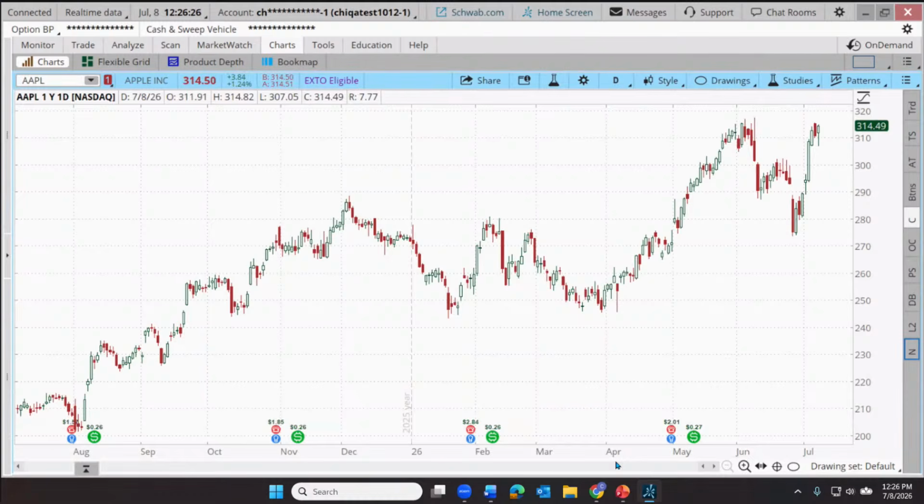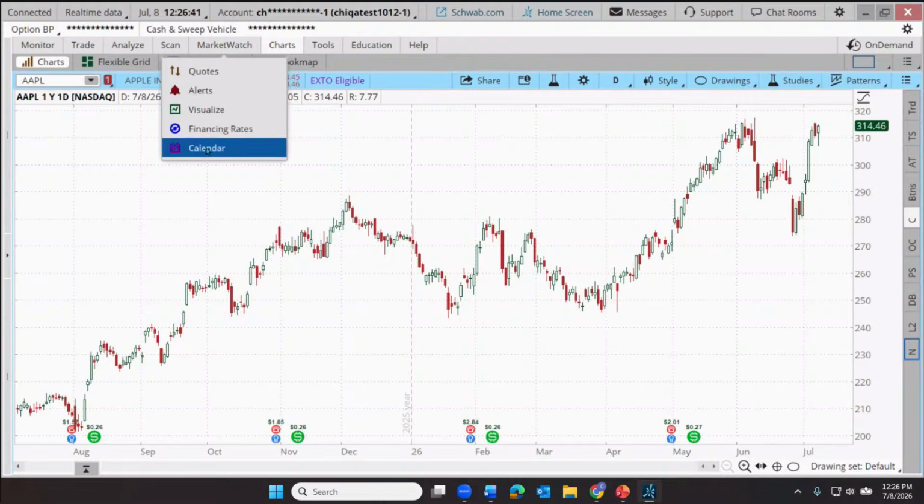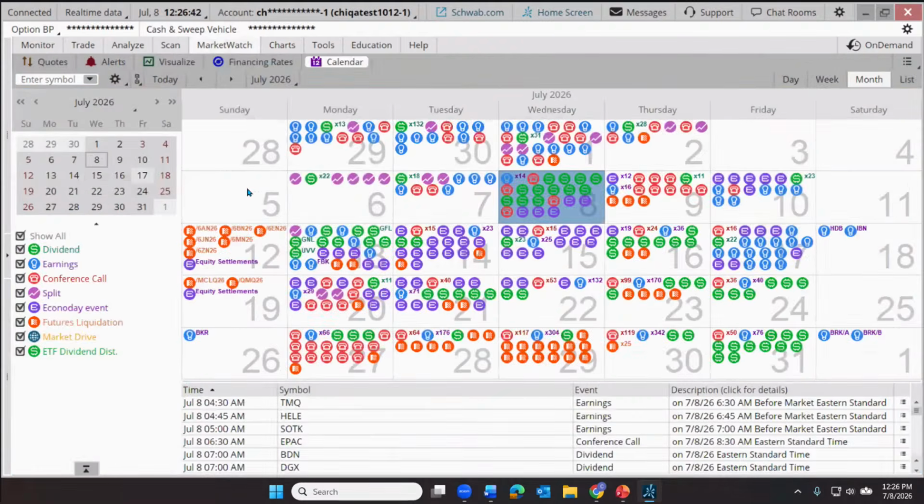Moving on to tool number 5. Let's go look at the Market Watch, what's known as the calendar. Now, by the way, when we've set up an alert on the Market Watch tab, we can track our alerts right there. I just wanted to make that note, but I'm going to move down here to the calendar.